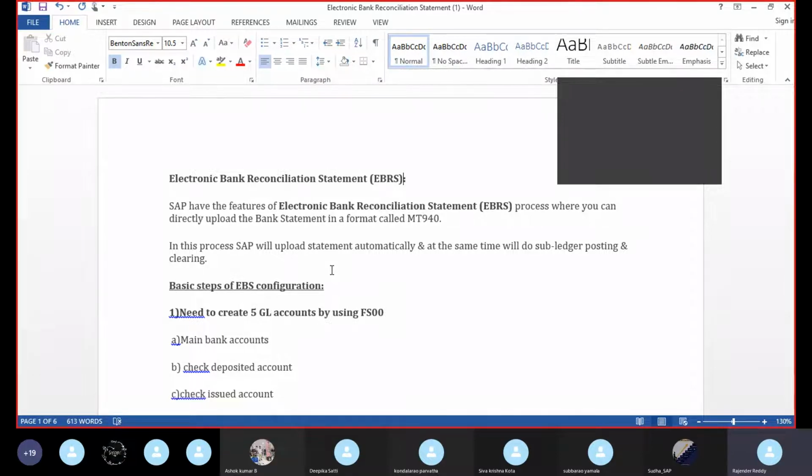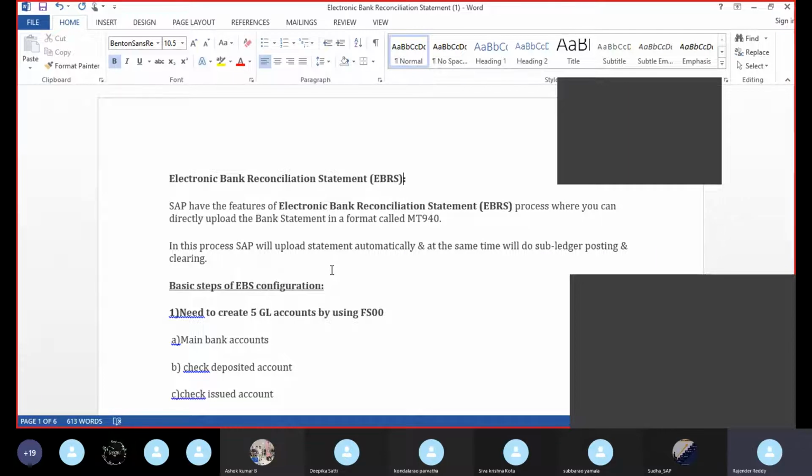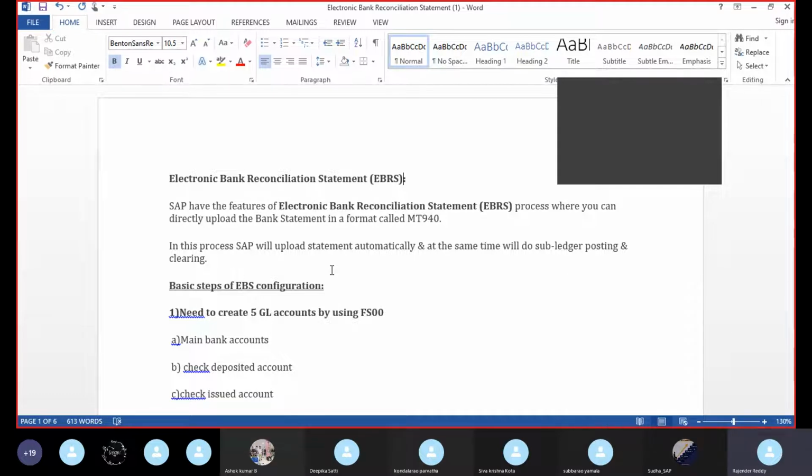Because we are not the same, right? The bank is something different, and we are also completely different. We are using SAP. The bank may use SAP or some other system also, so the bank reconciliation statement will be prepared to reconcile between our bank statement, meaning the company's bank book, and the bank statement of the bank. So in general, what transactions will generate a difference between our statement and the bank's? I will give you one or two examples of the difference between the bank and the company.